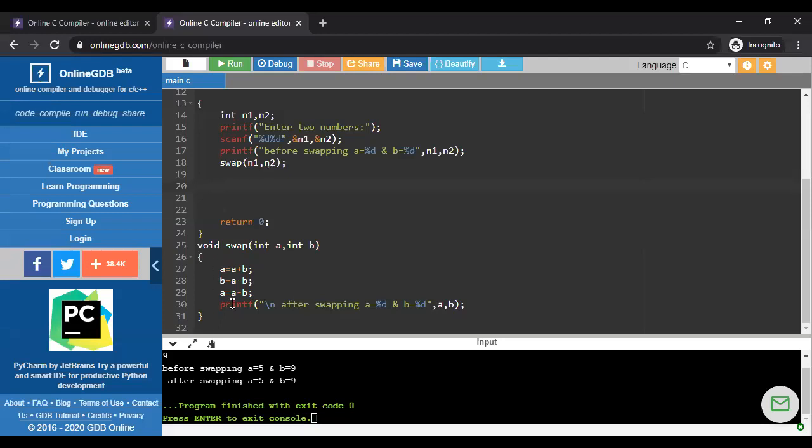Yes, of course, after printing this line, it will move on to the main function. Whatever lines are written here, it will execute. It is fine. But our requirement is not fulfilled, whatever the requirement means, the before swapping and after swapping, something like that. Follow?